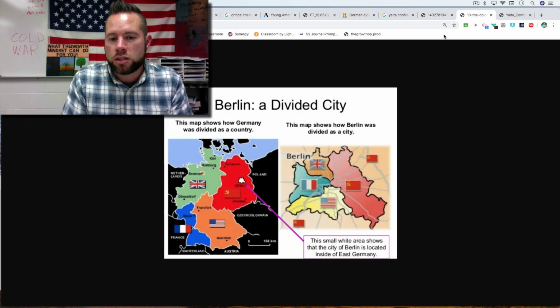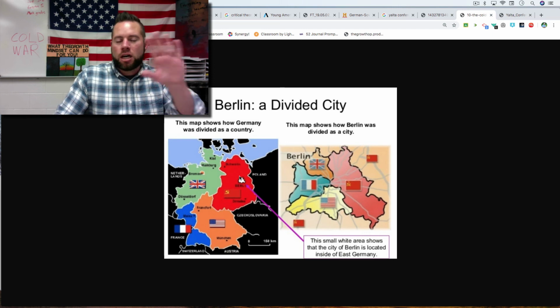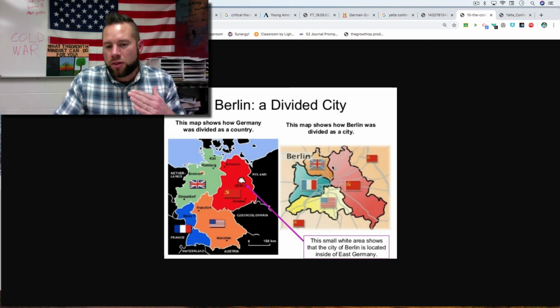Now, one thing you have to understand is this is Germany right here. It's divided up after World War II, of course because of the Yalta Conference, and each major country gets its area. But see, this is Berlin, the capital city of Germany. That city was then divided up into different areas. So you have these little democracies that are basically like islands surrounded by all this communism. And that's going to come into play later. We'll talk about it more. But you need to understand there's a city inside, surrounded by all these communists, where these countries are free.